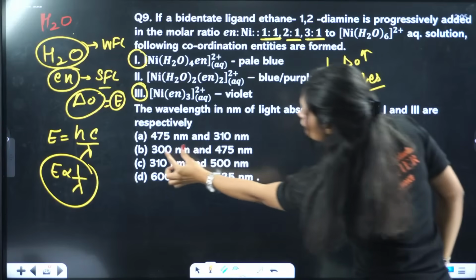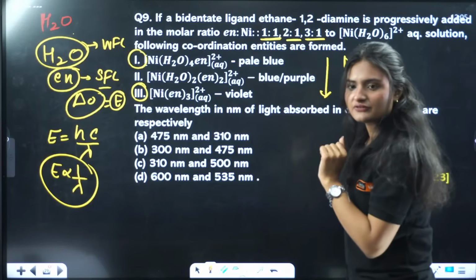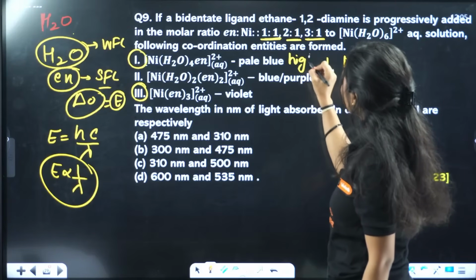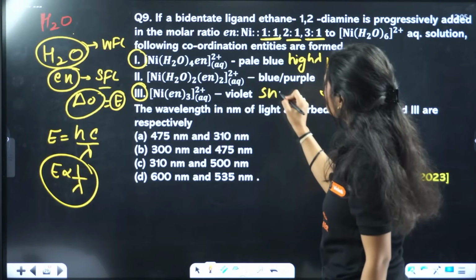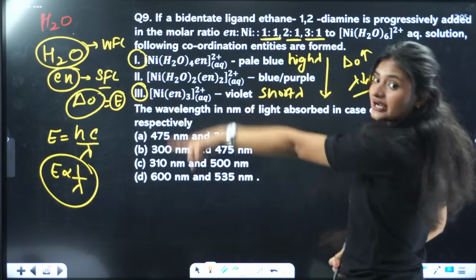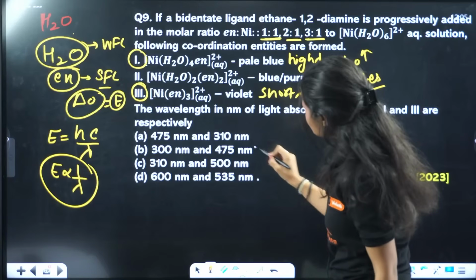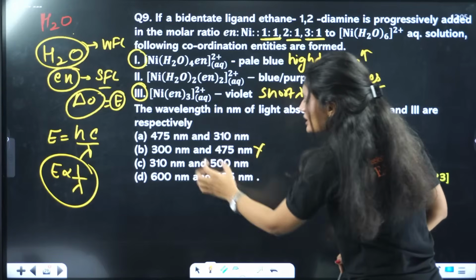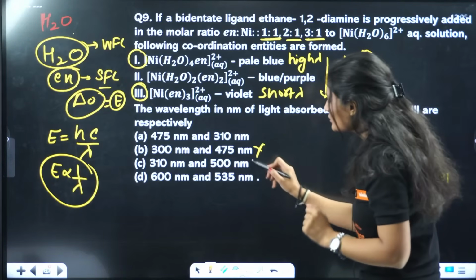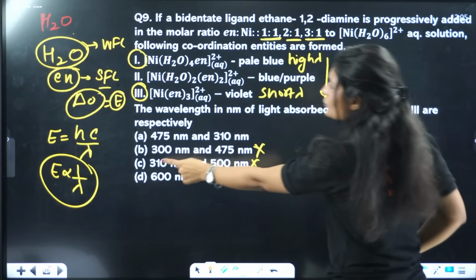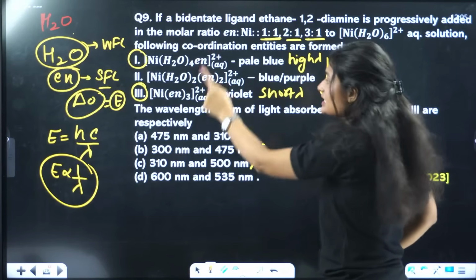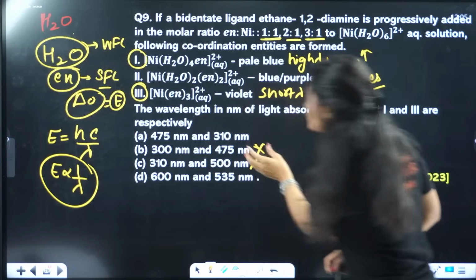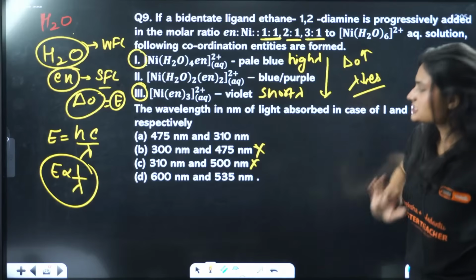See, first is 300, second is 475. That is incorrect because 1 is supposed to have higher wavelength and this is supposed to have shorter wavelength, according to our interpretation. So this is incorrect. Similarly for this also, the 310 for first and 500 for third, that is incorrect. Why? Because it should be greater for 1, it should be greater for this complex than this complex. Clear? If it is clear here, 2 options are eliminated and these 2 options are left.